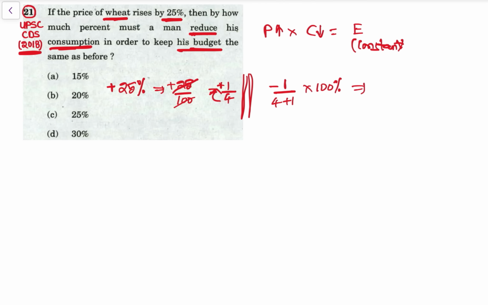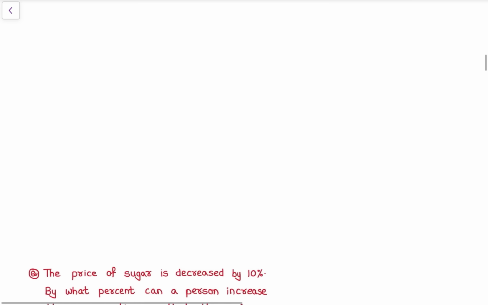So that is minus 1 by 5 into 100%. So that is 20, so that is minus 20%. Minus 20% means reduce his consumption by 20%. Okay, काफी easy, right? Now let's see next.